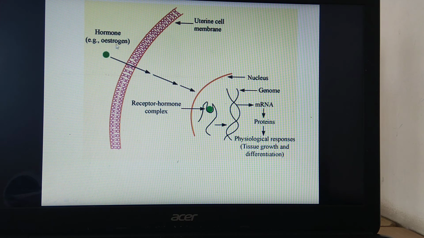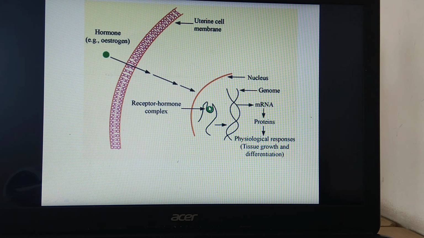As estrogen is lipid soluble, it can pass through the membrane directly into the cell. This hormone passes through the plasma membrane and binds to a specific intracellular receptor protein. Because of that, receptor hormone complexes get formed.